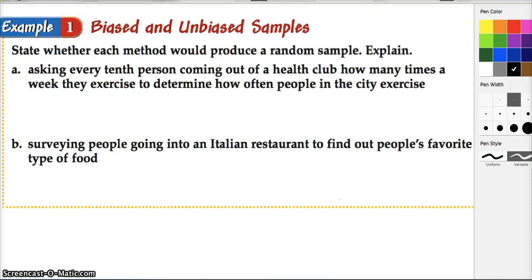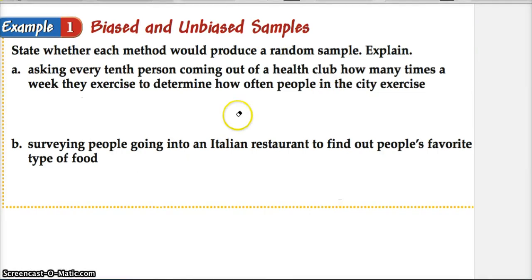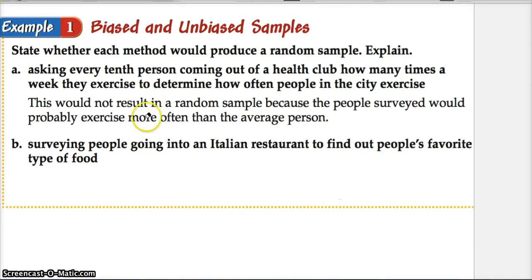Biased and unbiased samples: state whether each method would produce a random sample and explain. So, asking every 10th person coming out of a health club how many times a week they exercise, to determine how often people in the city exercise. Hopefully you all can see that this is a bit biased, right? This would not result in a random sample because the people surveyed would probably exercise more than the average person.